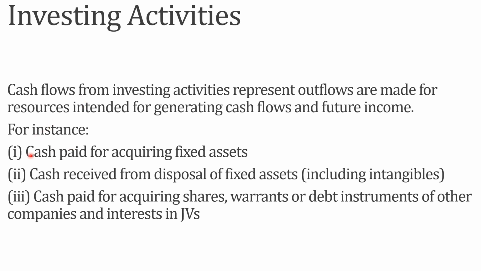For instance, cash paid for acquiring fixed assets, cash received from disposal of fixed assets, that is payment, this is receipt. Cash paid for acquiring shares, warrants, or debt instruments of other companies and interest in JVs, that is joint ventures.